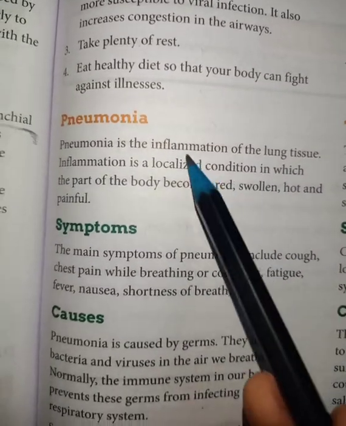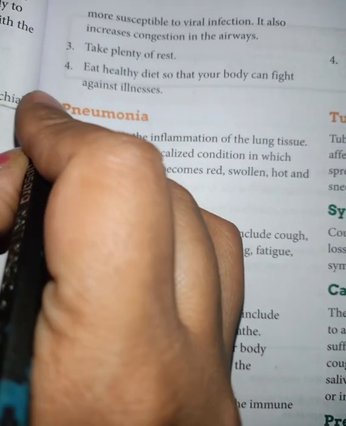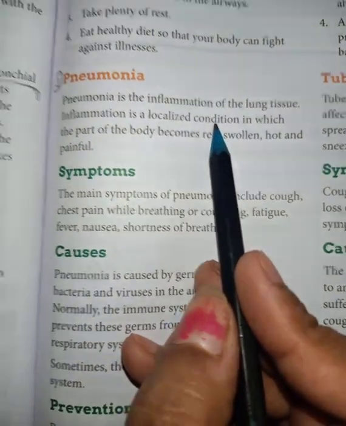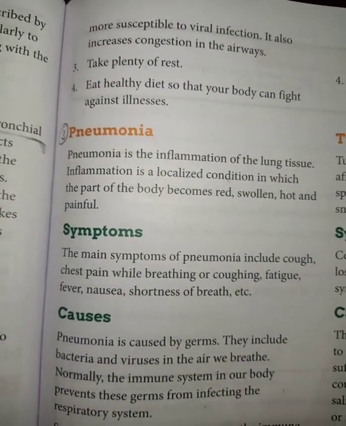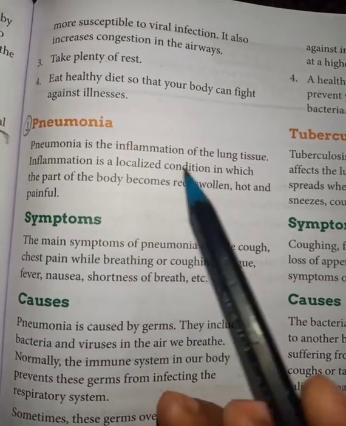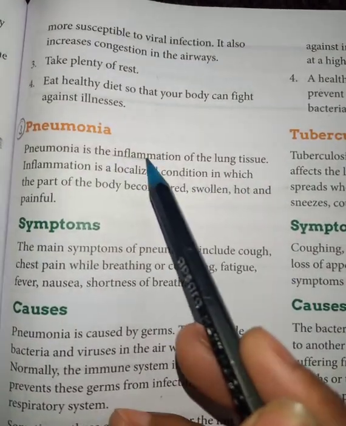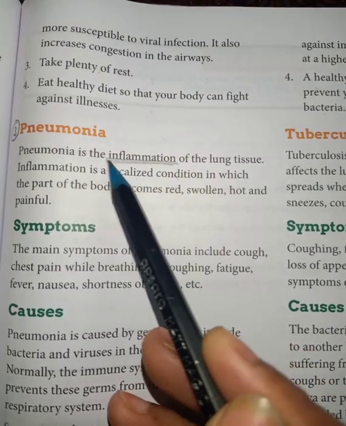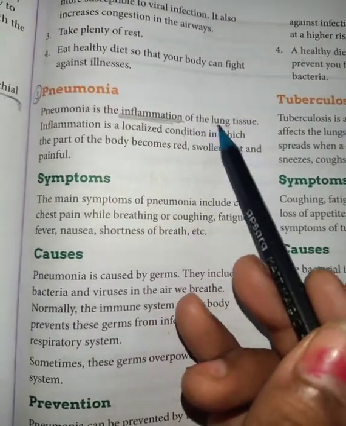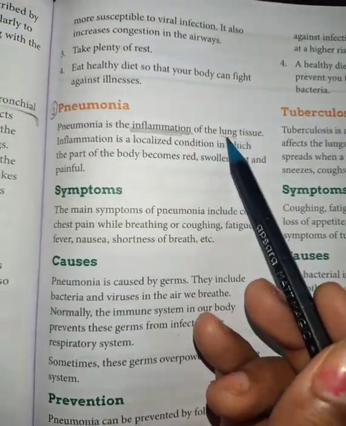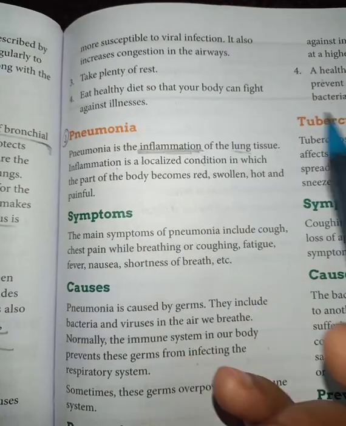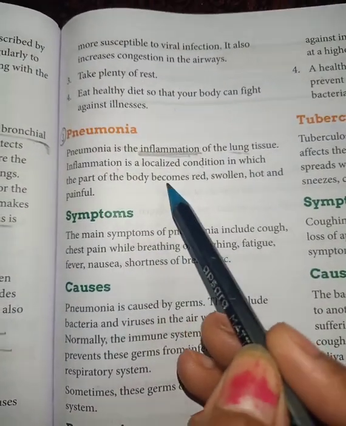Now the third disease is pneumonia. Pneumonia is very common in smaller children. Nowadays we have a vaccination for pneumonia, but some people don't take it. So what happens during that time? There is an inflammation. Inflammation means burning sensation, sometimes we say jalan ho rahi hai, in the food pipe. Near the tissues of the lungs there is an inflammation. Inflammation is a condition when the body becomes red.